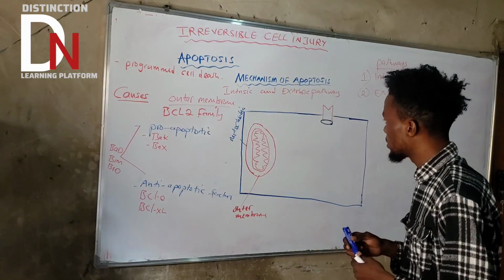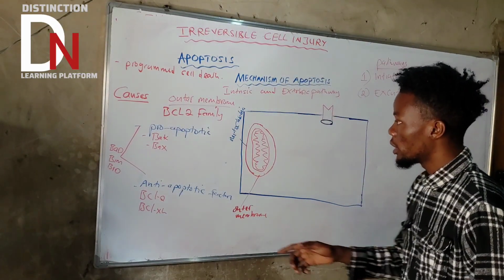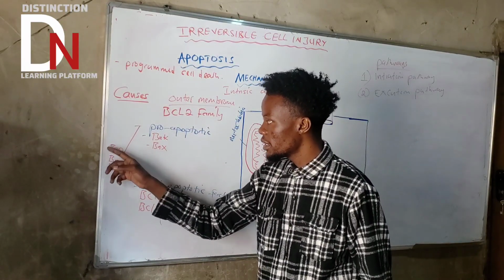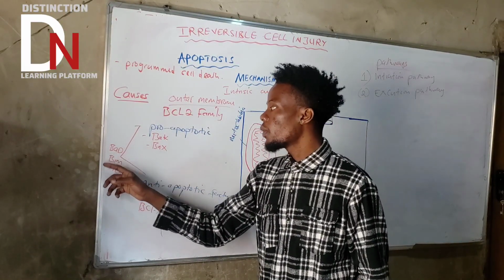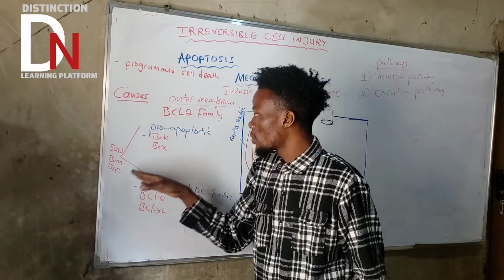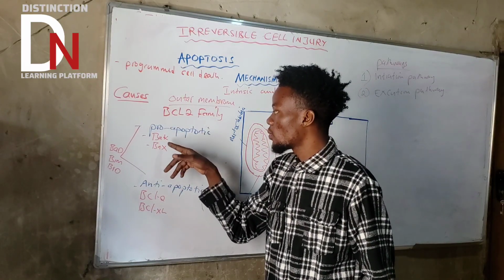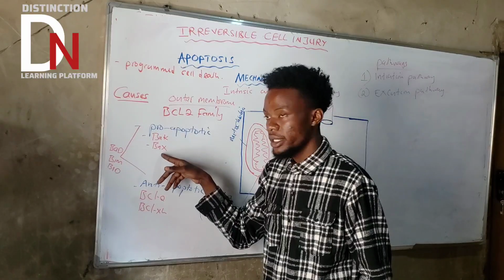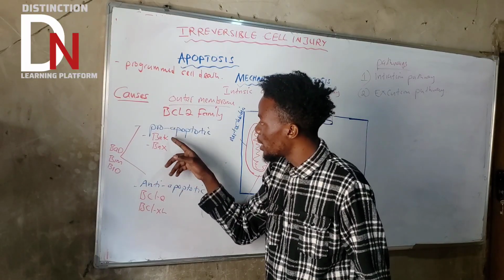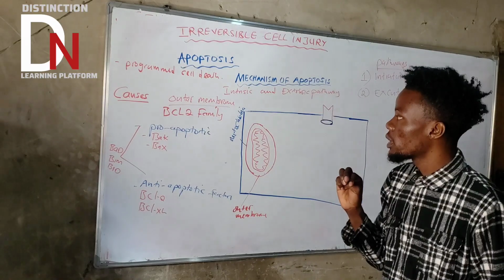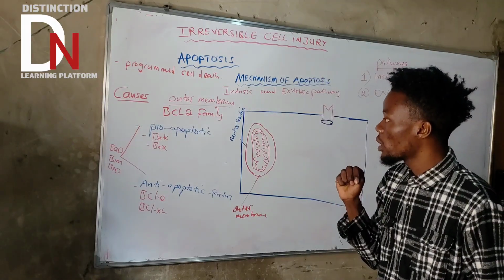Those causes will start activating these control signals. If these control signals are activated, they are going to activate the pro-apoptotic factors, like BAX and BAK. If BAX and BAK are activated in the outer membrane of the mitochondria, what are they going to do?